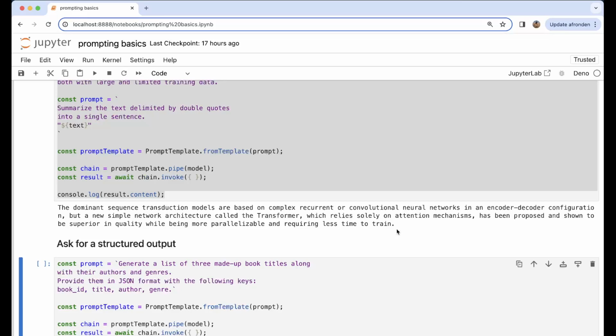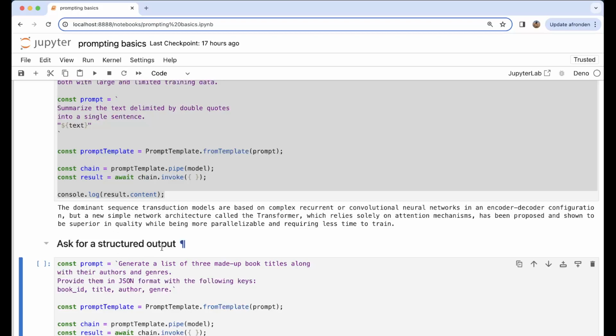Then the large language model can take that into account as well, because your command was: I want a sentence with a certain number of words. That doesn't matter that much, but it's important to really specify and make clear what you want.